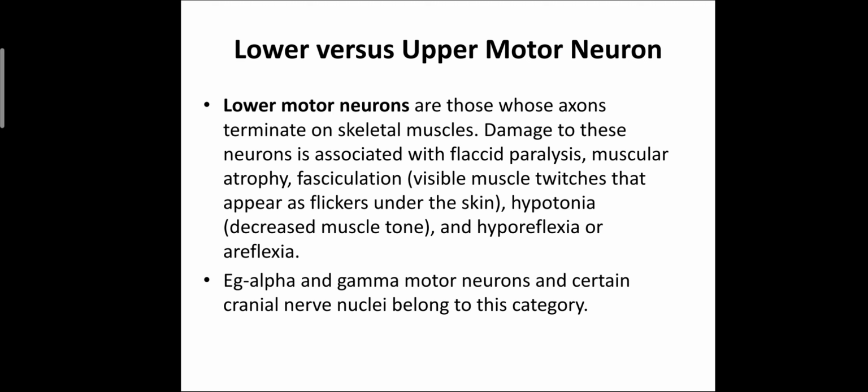So if upper motor neuron injury occurs, in that case lower motor neurons are over excited, so the muscle tone increases, hypertonia occurs, and flaccid paralysis and muscular atrophy occur. Alpha and gamma motor neurons and certain cranial nerve nuclei belong to the lower motor neuron.